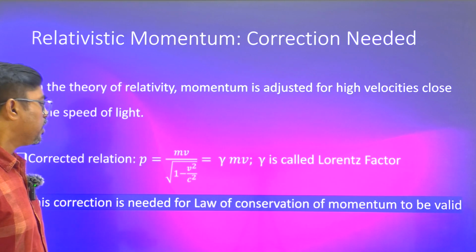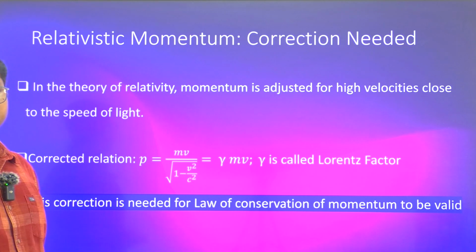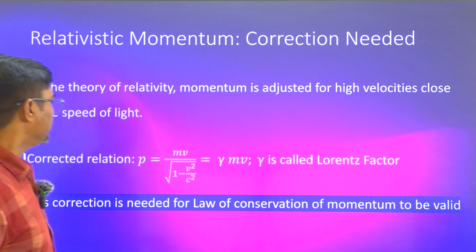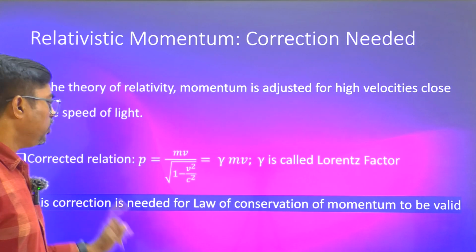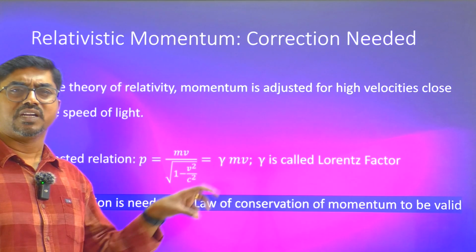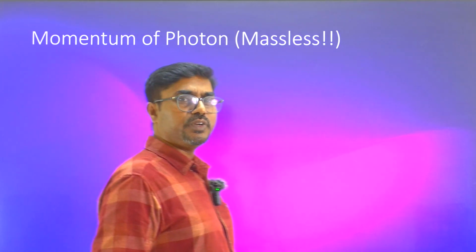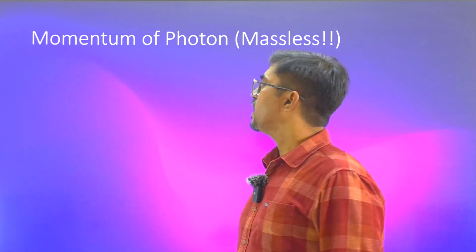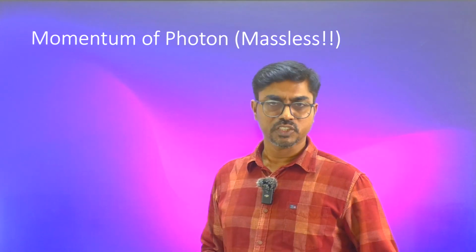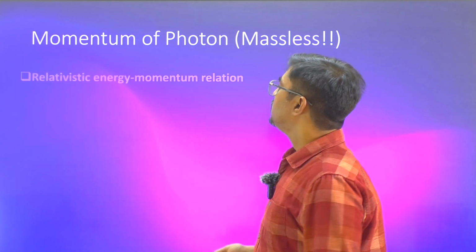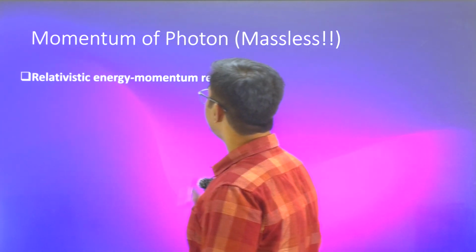This correction is needed for the law of conservation of momentum to be valid. Only then can you use conservation of linear momentum. That's a correction that you require. We want to make sure that momentum is conserved, and that way we are adjusting the linear momentum formula here. Now, if you go for photons, where mass is not there but still it carries momentum, that means momentum has become much more fundamental than mass here. So let us consider the relativistic energy momentum relation.